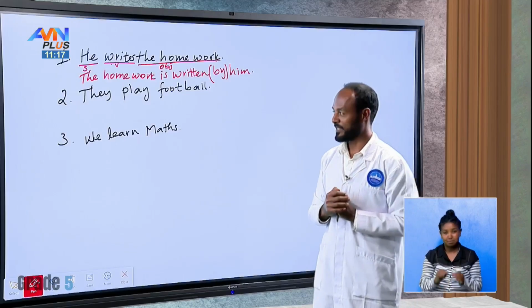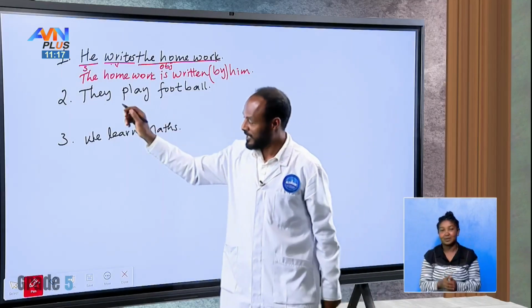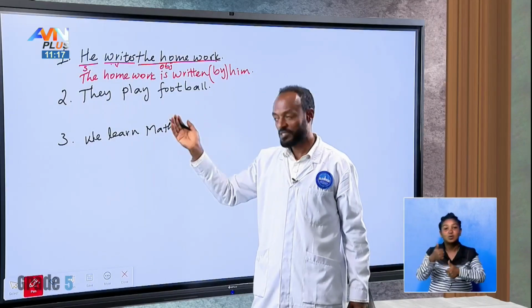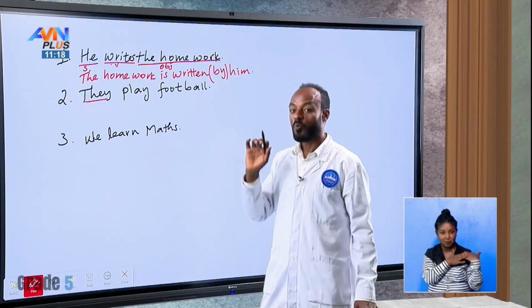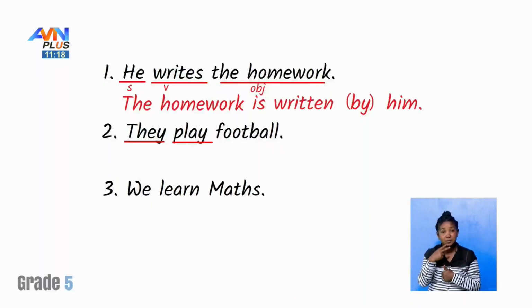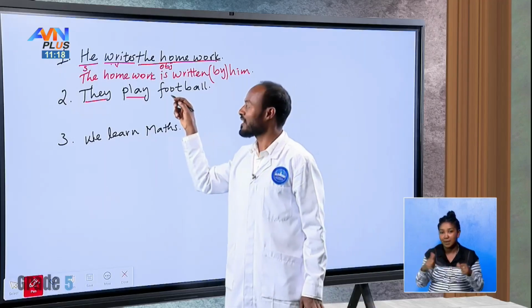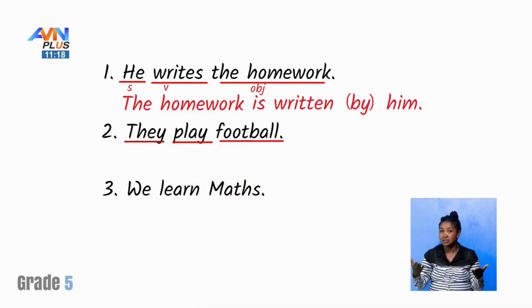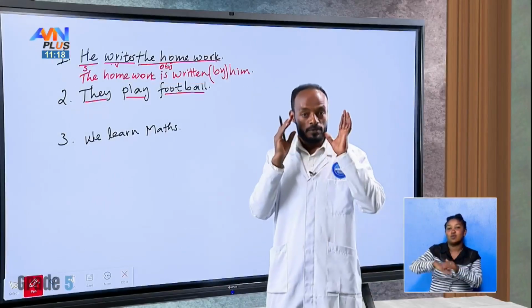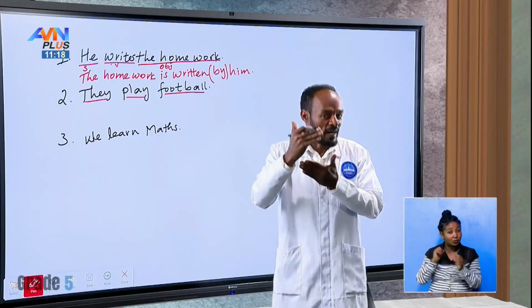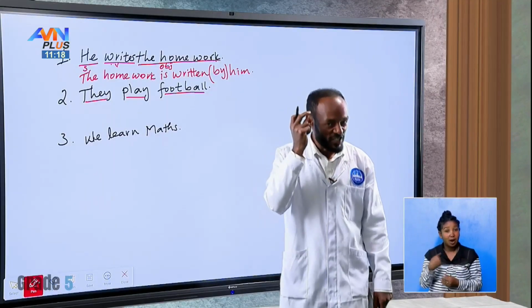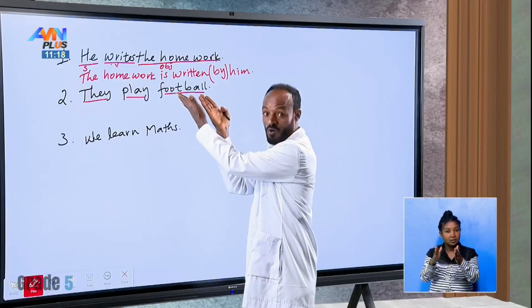Bravo. Well done. Here, in this sentence, which one is the subject? The subject. Which one is the verb? Play. Which one is the object? Football. Students, please bear in mind, when you want to change into passive voice, our attention is just on the receiver of the action.